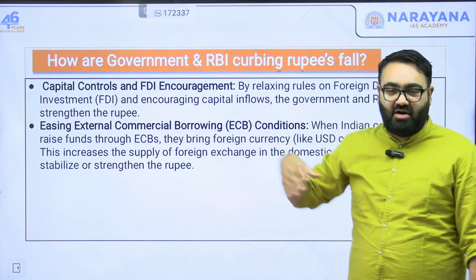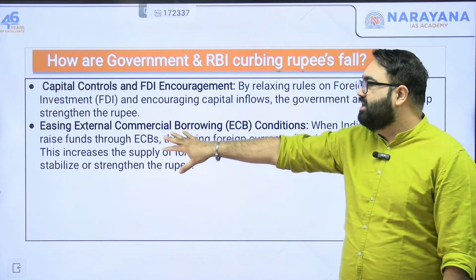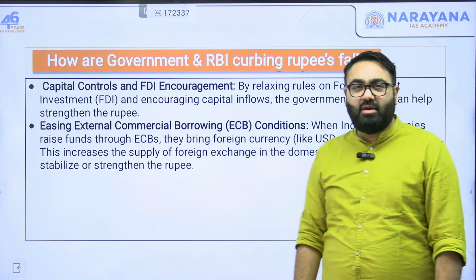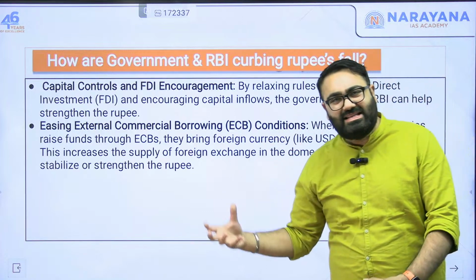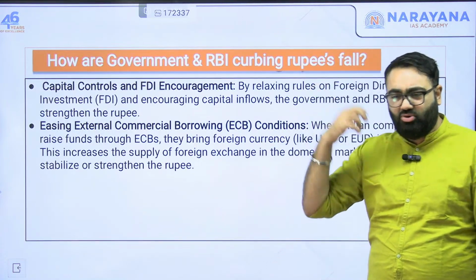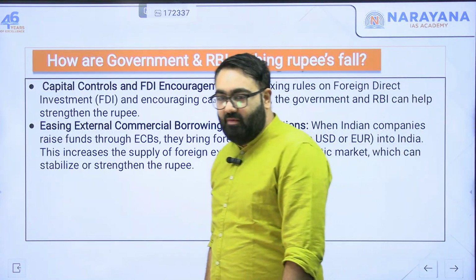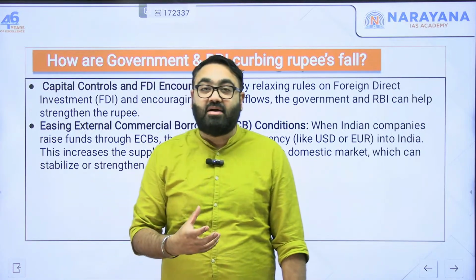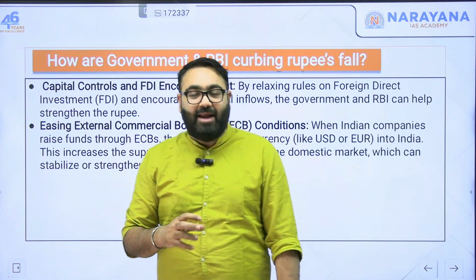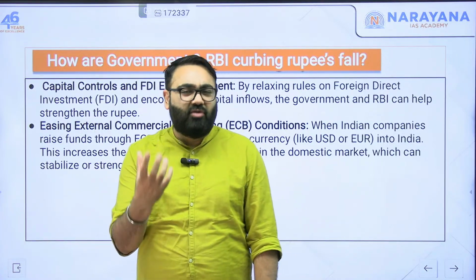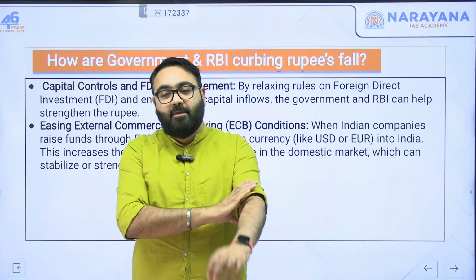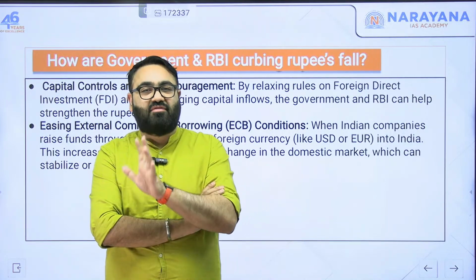FDI, the foreign direct investment, is encouraged. Easing external commercial borrowing means they try to make it easier for corporates to get money from outside. The corporates, for example private companies, also try to bring in a lot of money from outside. They take a lot of loans from outside. For example, the World Bank Group has 5 arms.